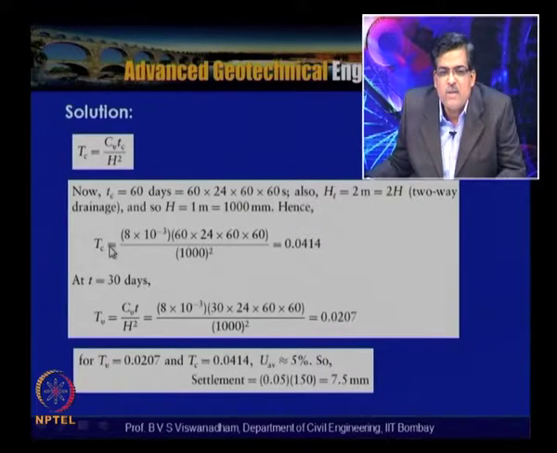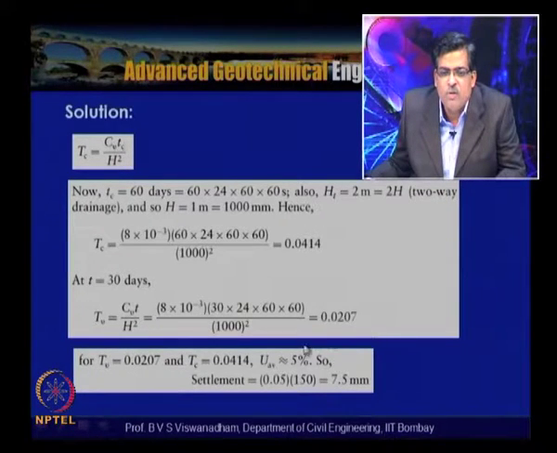So, the time factor which accounts for the construction time of a ramp load is Tc, for a construction time of the ramp of 60 days. That has been calculated, and at time t of 30 days, the conventional time factor is obtained as 0.0207.